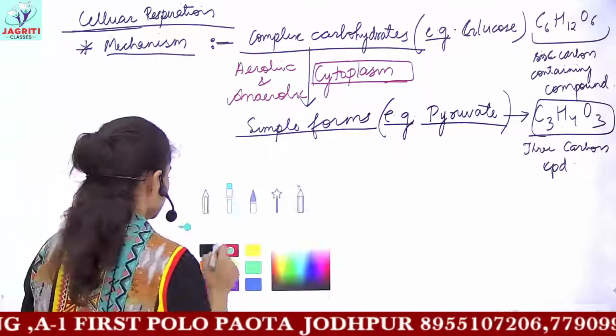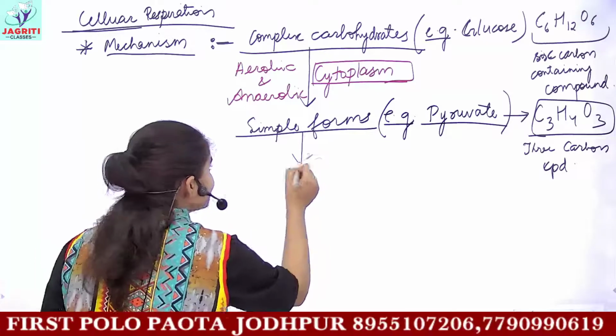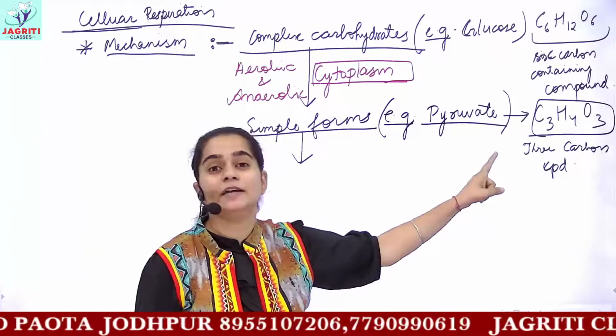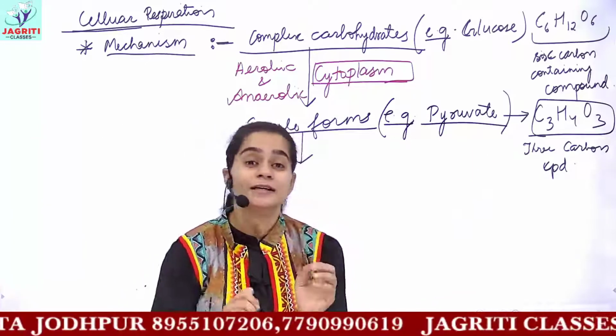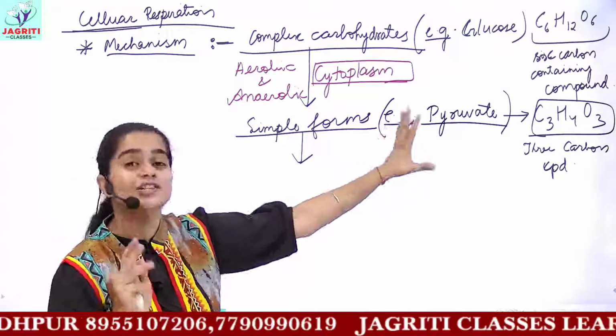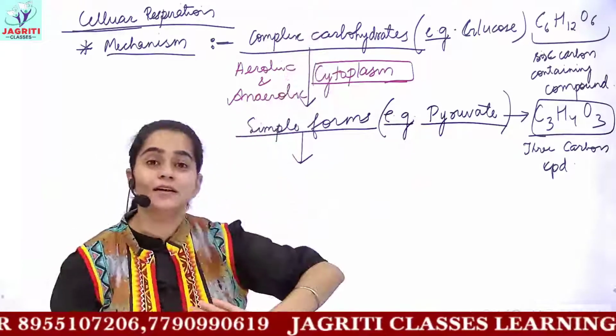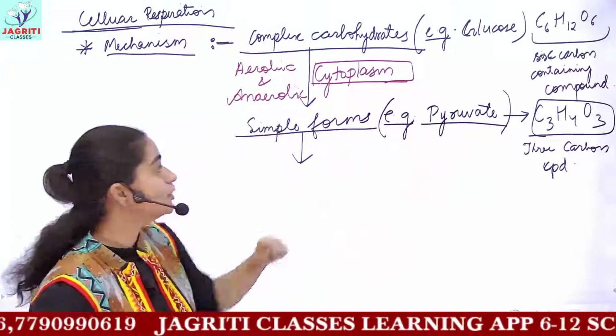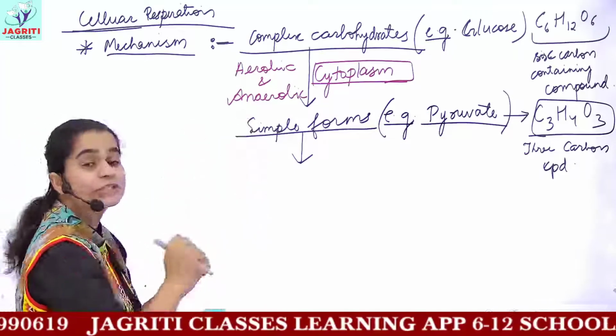Now the next process would be what? These are simpler forms. Our main aim was not to get the simpler form pyruvate. Our main aim was what? We should get energy from anything we have eaten. So till now we do not have energy with us. So this is not completed, and one more step occurs.